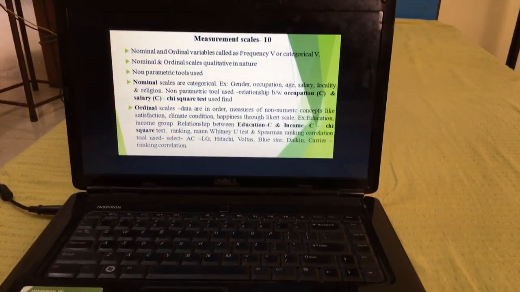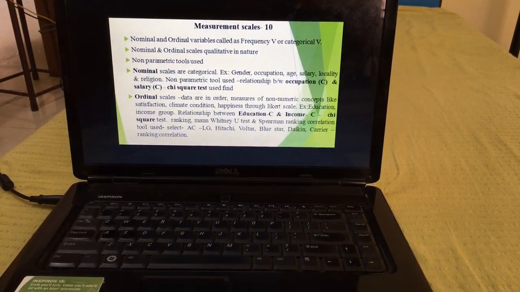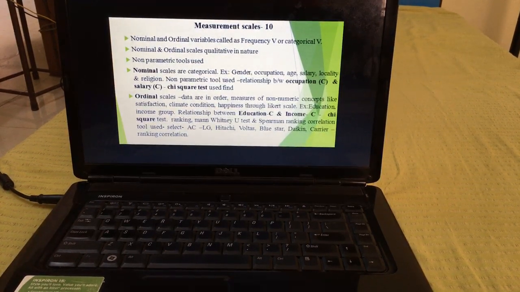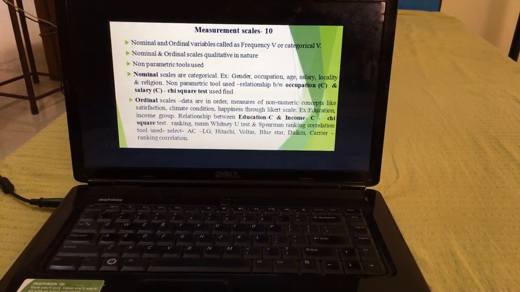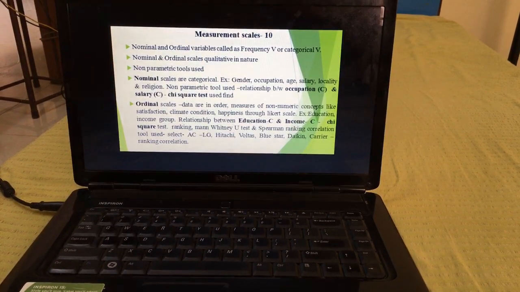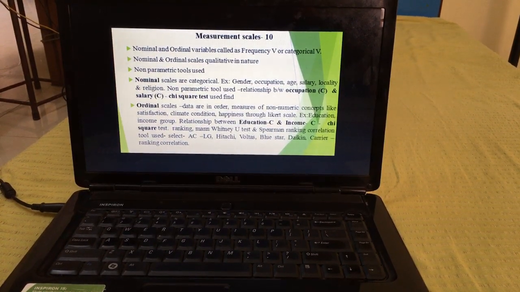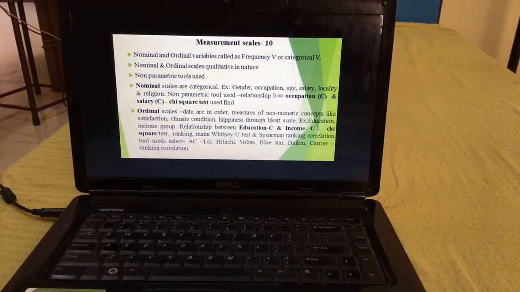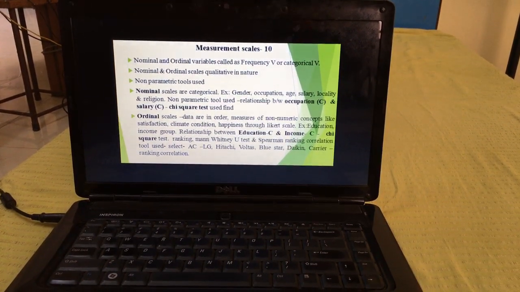Just have a look at the PPT here. I have given you, please be very careful. Nominal and ordinal scales are called frequency variables or categorical variables, and they are qualitative in nature, and we are making use of non-parametric tools here. As I told you, in the nominal scales, we are comparing a relationship between the occupation and salary. Both of them are categorical in nature. That is why I have given you the letter C. So when both variables are C, we are using the chi-square test.